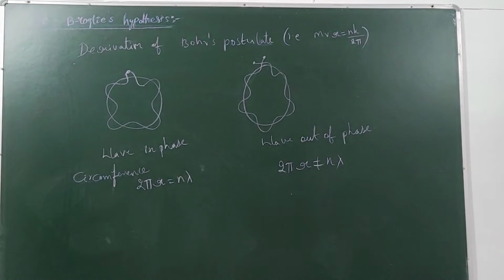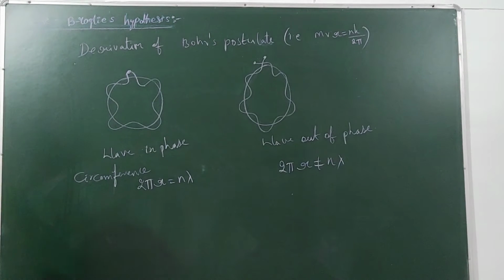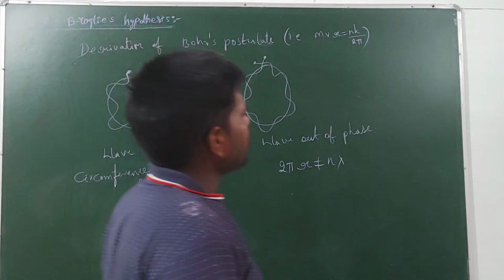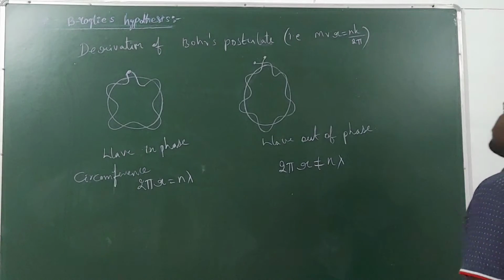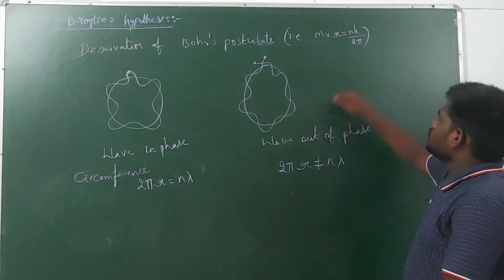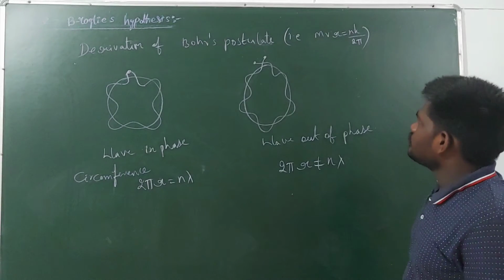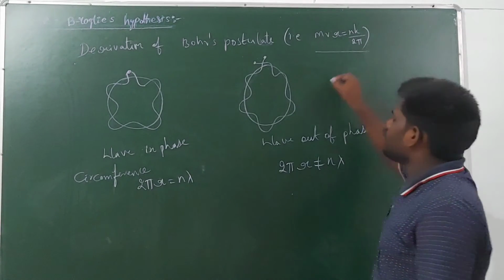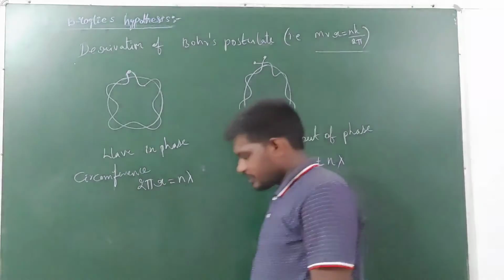Next, guys, the derivation of Bohr's postulate. According to Bohr's concept, mvr, that is the angular momentum of an electron moving in a circular path, is equal to nh by 2π. Now we can derive this from de Broglie's concept.